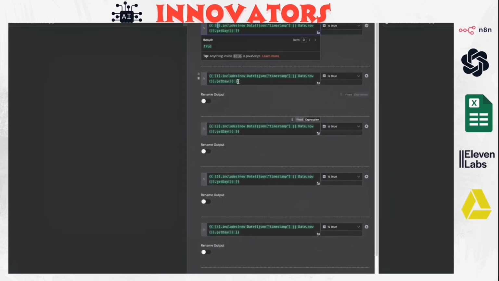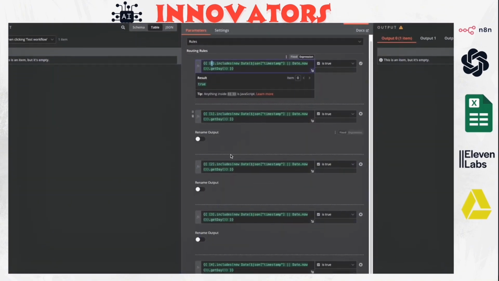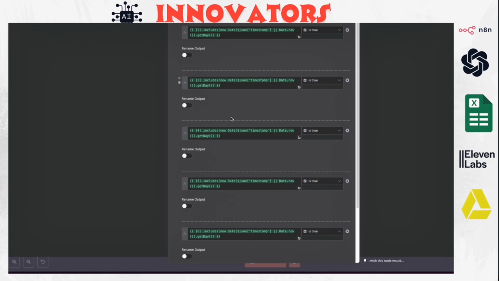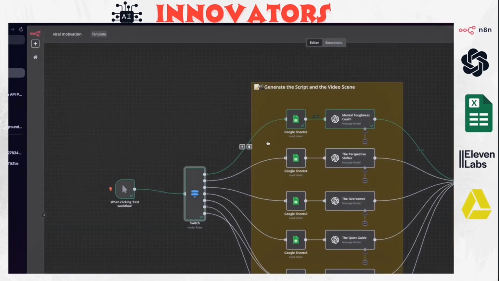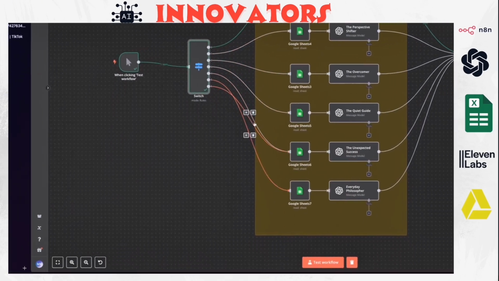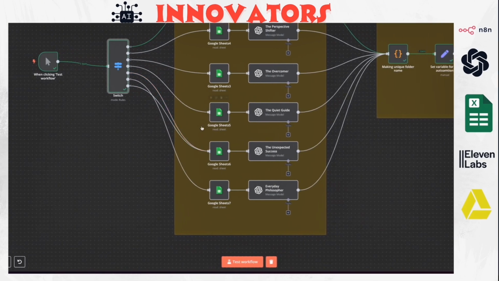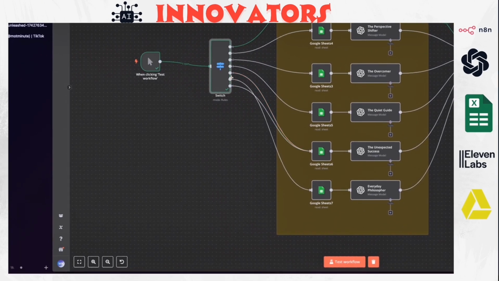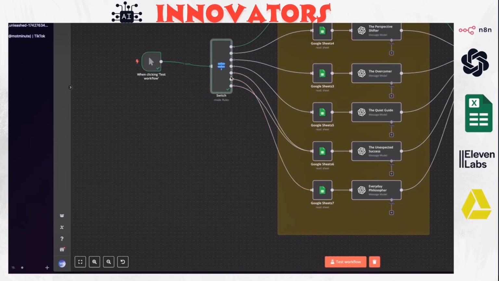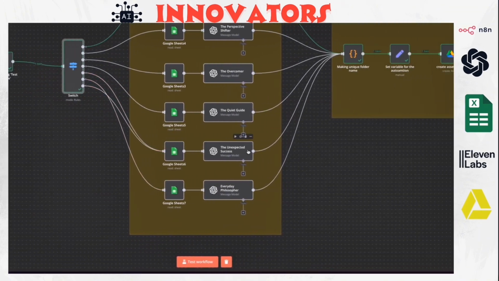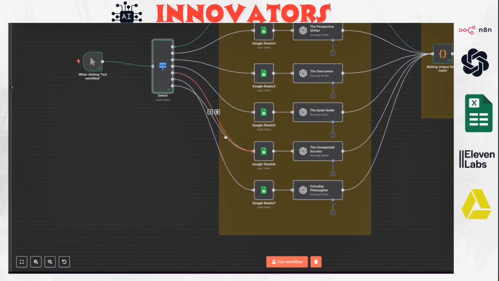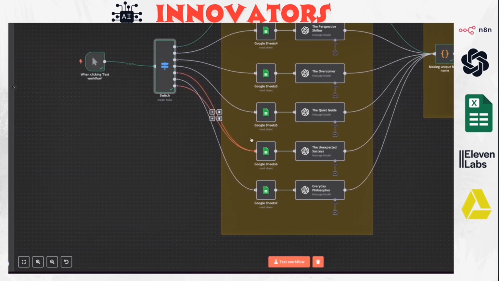So we have an input here for every one of them, but we only have 6 characters and 7 inputs here. So I just duplicated one of the inputs to go to one character. Number 4 and number 6, which are Friday and Saturday, are going to generate the unexpected success, because they both go to the same one.